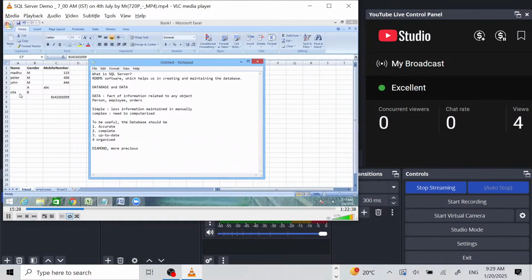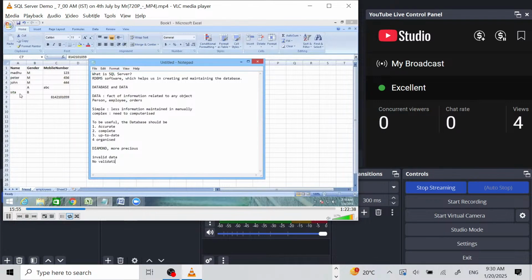So what are the disadvantages of storing the data? Because complex databases need to be computerized, we thought of storing the information in Notepad and Excel. But there are a lot of disadvantages, because it can store invalid data that is not consistent. There's no validation.